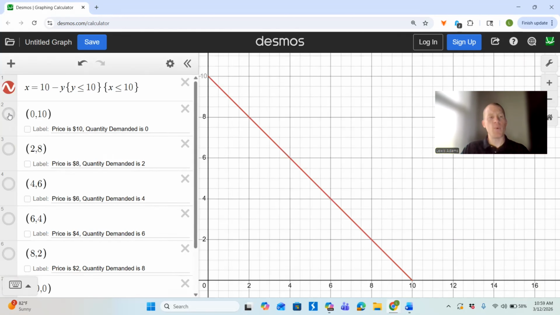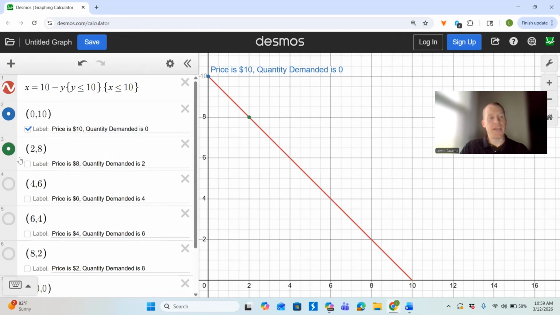So I'm going to plot these points and show you just exactly why there's an inverse relationship between price and quantity demanded, and also show you how we as humans and consumers with a limited amount of resources purchase more when the price goes down. So at the point here of 0 and 10, I've labeled it for you. When the price is 10, my quantity demanded is 0. I told you guys earlier, $10 for a burger for me is just simply too high.